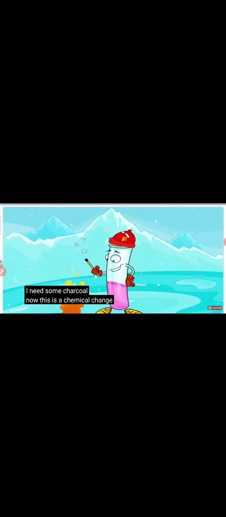Let me burn this. I need some charcoal. Now this is a chemical change. There are two types of changes, physical and chemical. Physical changes are temporary, and chemical changes are permanent. Substances can undergo either physical or chemical changes to form new substances.